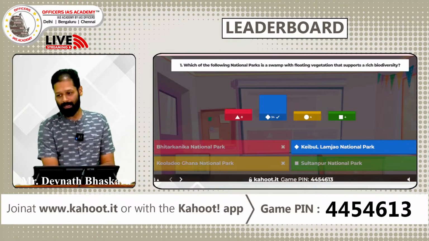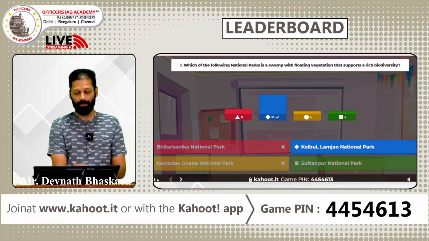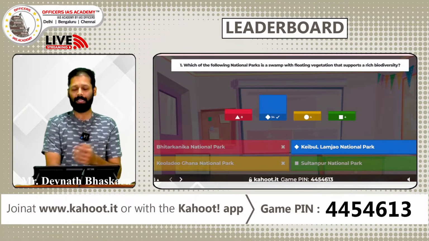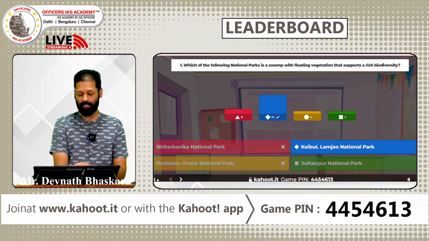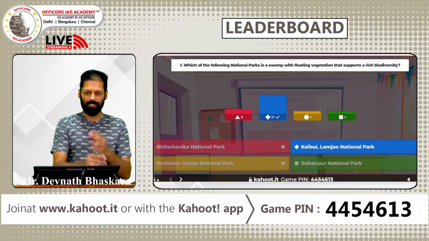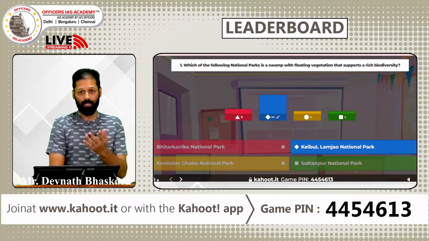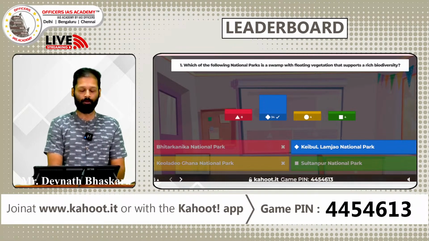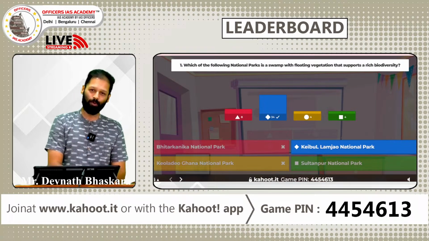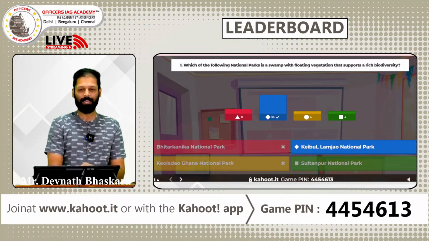Most of you have given the correct answer, Keibul Lamjao National Park, which is in Manipur. Manipur is also home to the Loktak Lake, which is one of the largest, I think it is the largest, freshwater lakes in the northeastern region in India. It supports a rich biodiversity. It has the Sangai deer, and these floating vegetations are called phumdis. They look like parcels of islands in between the national park. Wonderful landscape it has. Some of you may turn out to become IFS officers, and a few of you might get posted in Manipur also, especially taking care of and conserving the natural assets we have in this national park. Keibul Lamjao is the correct answer, right?